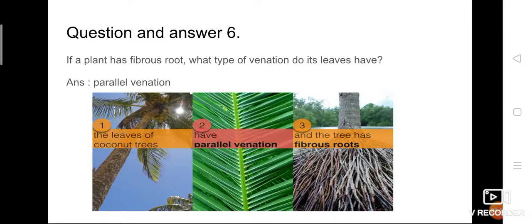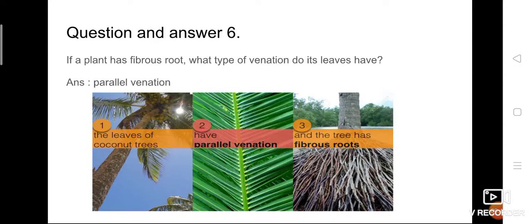Next question, question number 6. If a plant has fibrous root, what type of venation do its leaves have? In our class itself, we have discussed that we can say the root type with the help of the leaves, isn't it? Roots are present underground in the soil, and there are two types of root. One is tap root and another one is fibrous root. Tap root means a single primary root will arise. From the primary root you can see lateral roots, but in fibrous root there is no primary root, all are lateral roots, hence they are fibrous in nature.